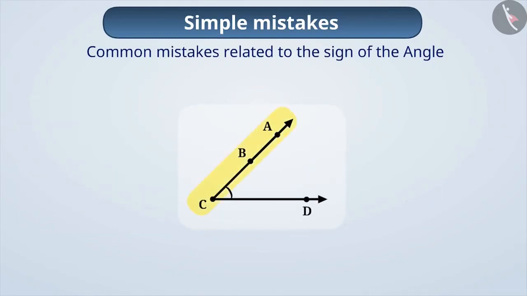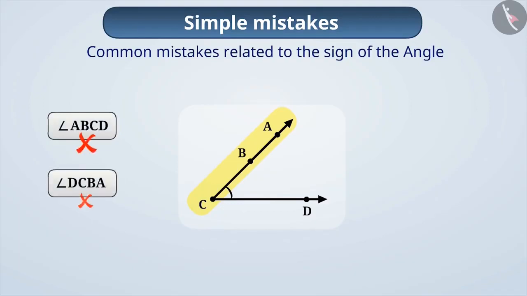If there is more than one point on the ray in a figure, it is wrong to use more than 3 letters while writing the name of the angle. That is, the name of the given figure cannot be written as angle ABCD or angle DCBA. When naming an angle, it is mandatory to have one point denoted by a letter on each ray and the letter denoting the vertex.